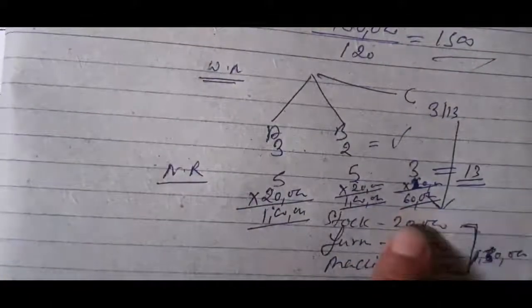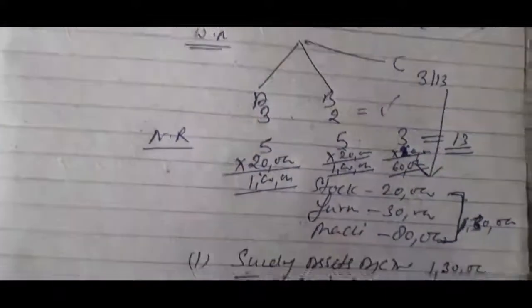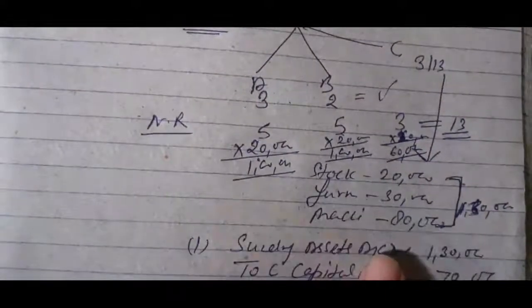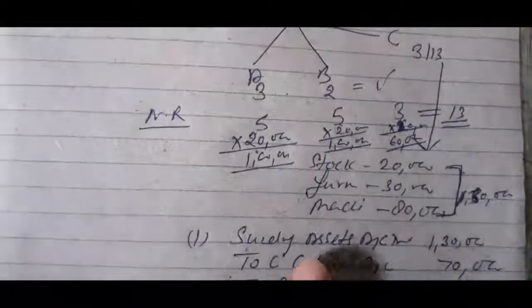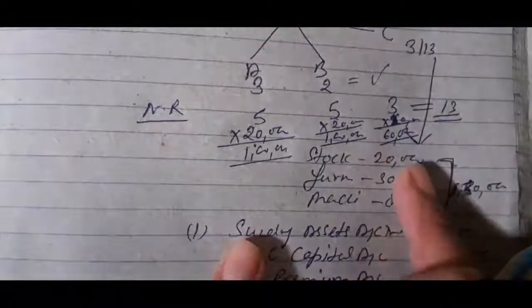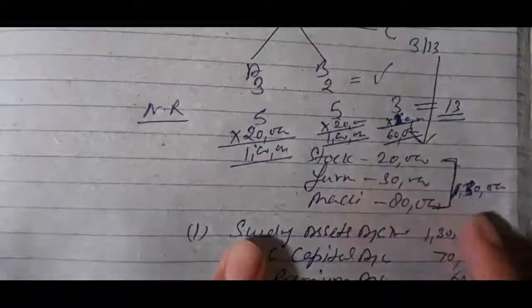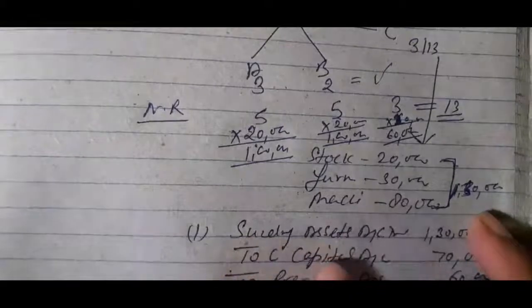So now the firm will deduct this amount from the assets which are given by the new partner. According to this, C has given three assets in favor of the firm. So this total amount is 1,30,000.